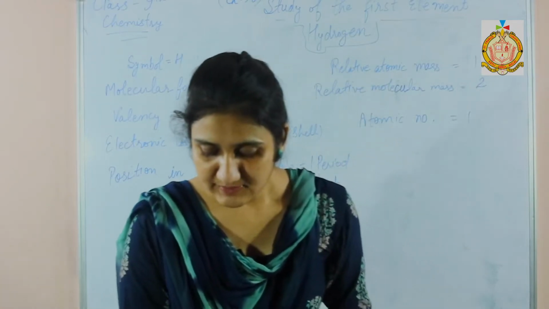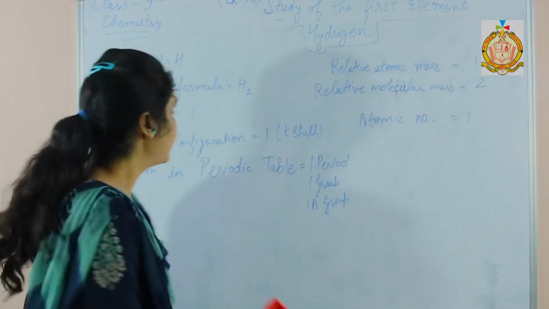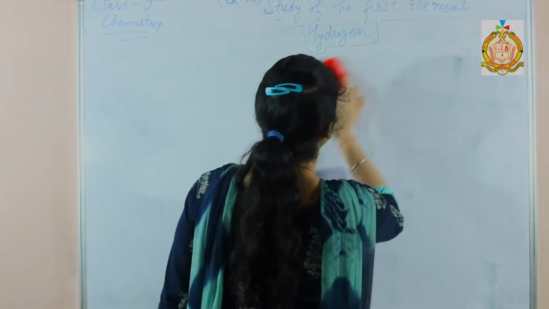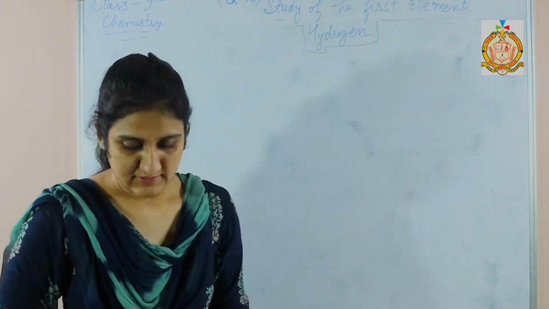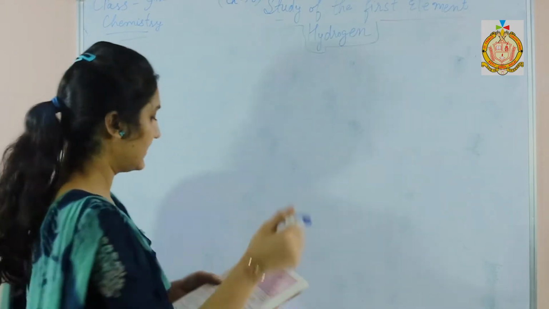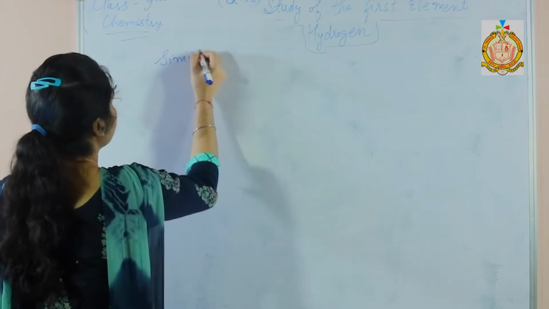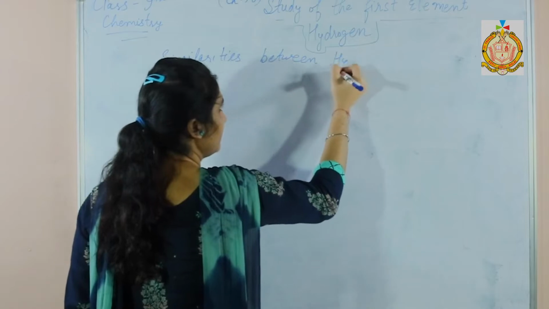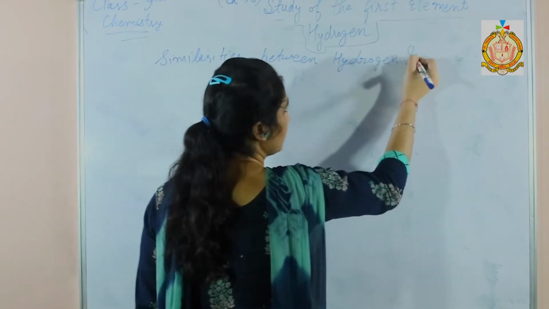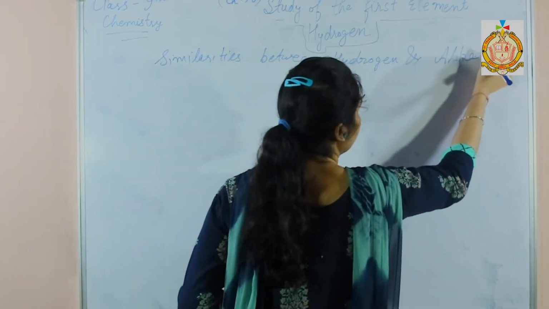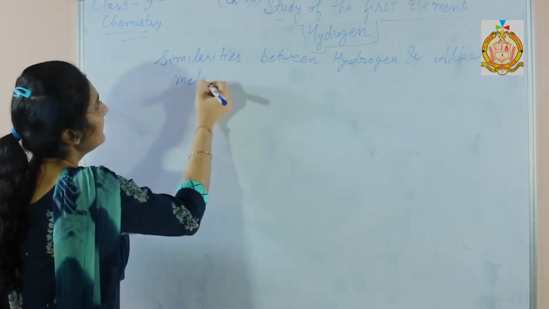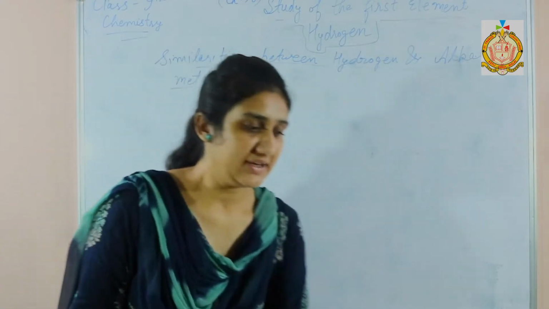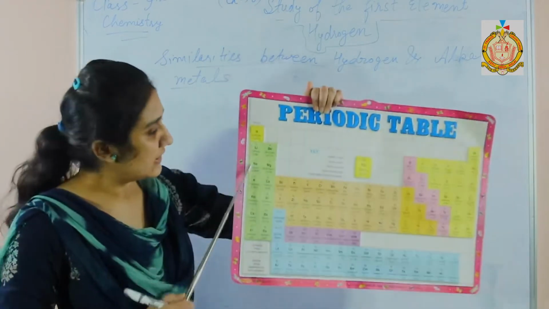Now we shall discuss the similarities between hydrogen and alkali metals. What are alkali metals? Group 1 elements are alkali metals: hydrogen, lithium, sodium, potassium, rubidium, cesium. These are the group 1 alkali metals.